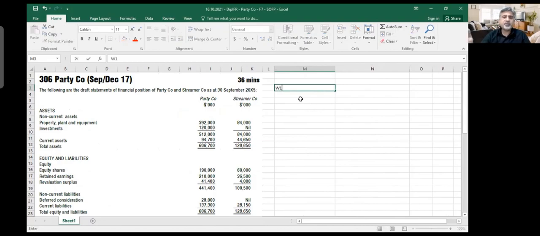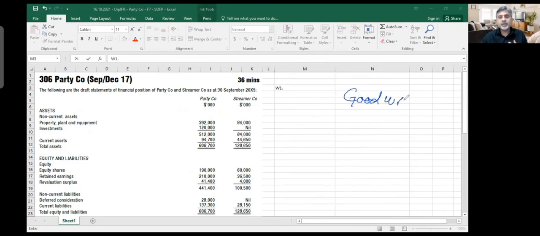You start with, call it working one. Before you start, you need to be very clear in your mind whether it is a subsidiary or not. By the way, always remember, goodwill will only occur in case of a subsidiary, where you have control. In case of an associate, there is no goodwill. Associates do not have goodwill. Goodwill is only calculated between a parent and a subsidiary when you have control. So they are getting 80%, so it is a subsidiary.